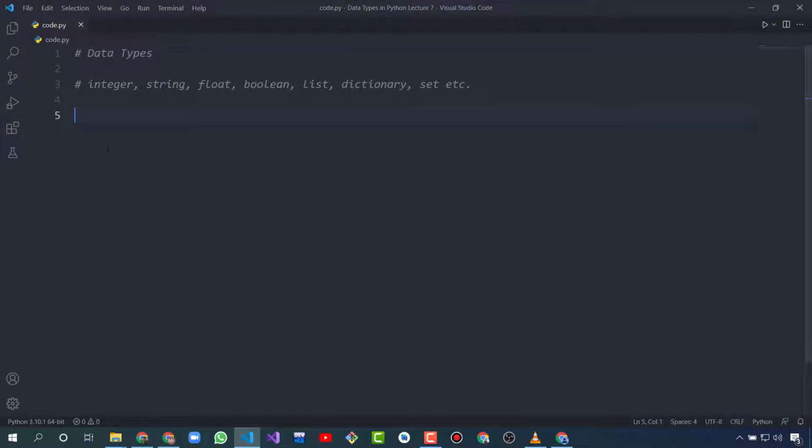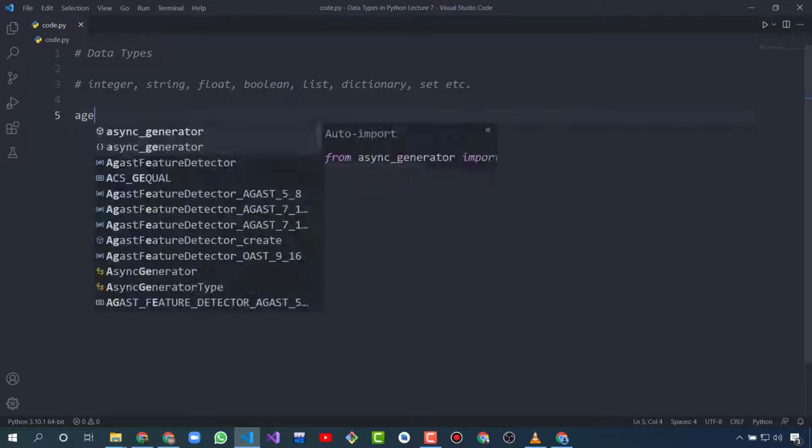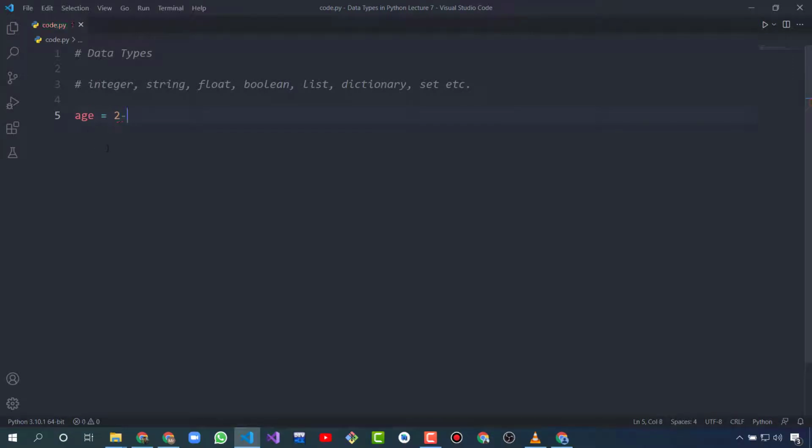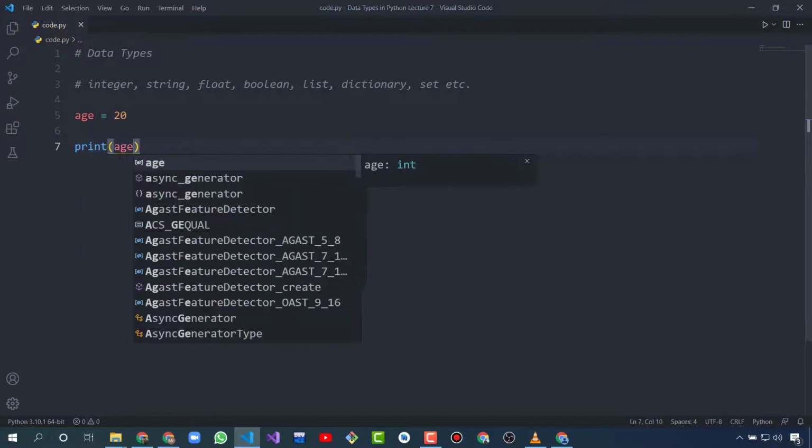When we create variables, we give them a data type in other programming languages, but in Python there is no need to give a data type. Python automatically recognizes its data type. We just create a variable by giving it a name and its value. So let me create a variable age equal to 20, and I will print the value of age.